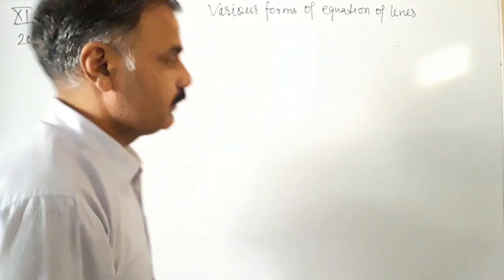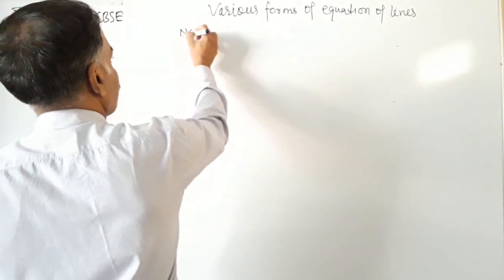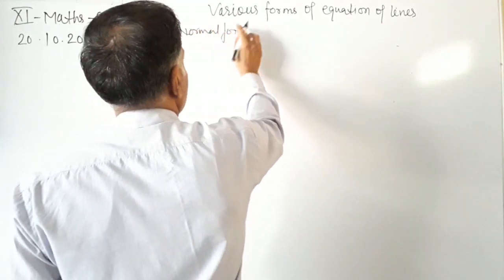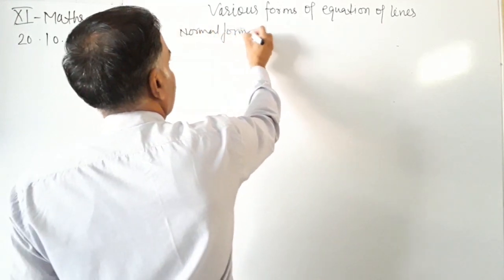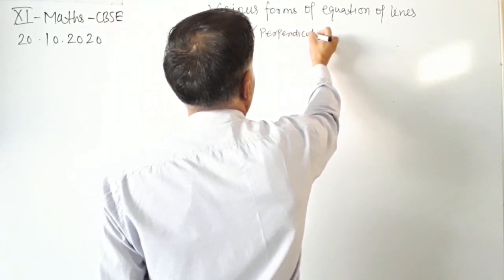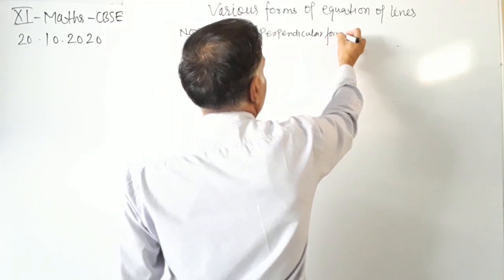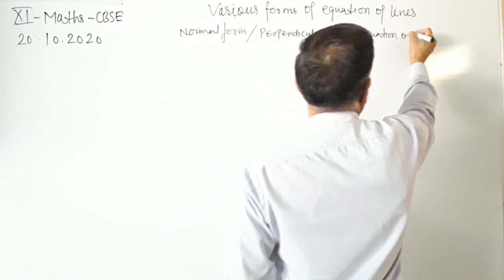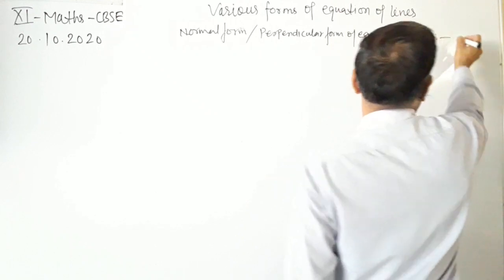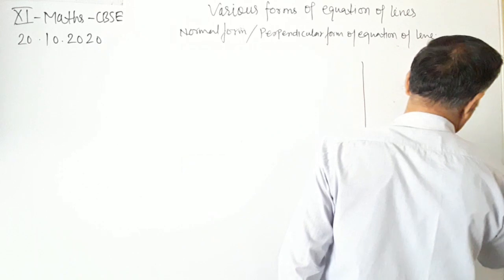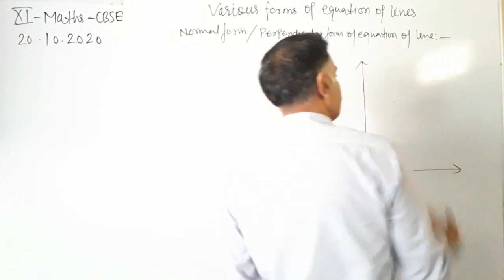Normal form of perpendicular form. Normal form oblique, perpendicular form of equation of line. Okay, so this is the y-axis, this is the x-axis.